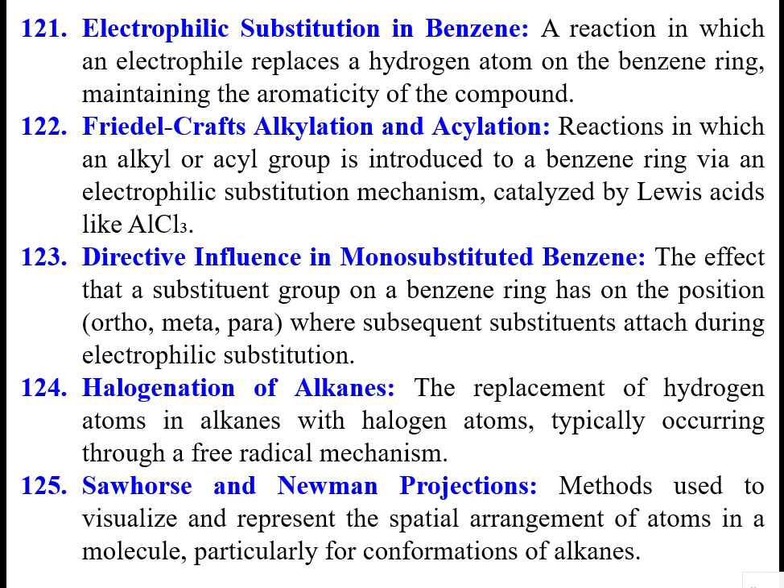So ortho, meta, para, side by side. I understood. Where subsequent substituents attach during electrophilic substitution, that is directive influence on monosubstituted benzene. Halogenation of alkanes. Alkanes means saturated hydrocarbons. Replacement of hydrogen atoms in alkanes with halogen atoms, typically occurring through a free radical mechanism.